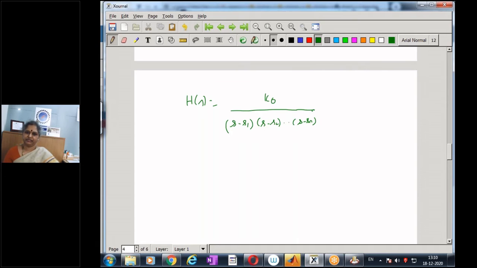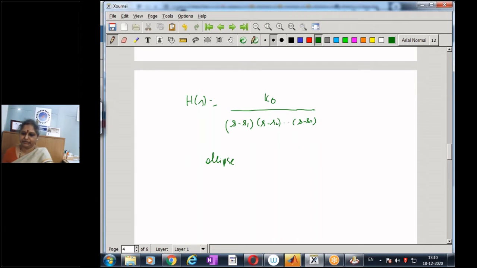So an nth order Chebyshev filter will have n poles, and all poles lie on the left half of the S plane. In the Butterworth filter, we saw that the poles were lying on the unit circle on the left half of the S plane, whereas here in the Chebyshev filter, the poles lie on an ellipse on the left half of the S plane. So this is how the design equations are for a type 1 Chebyshev filter.